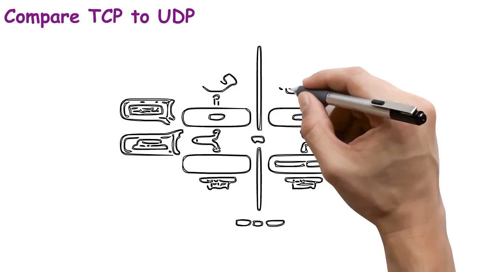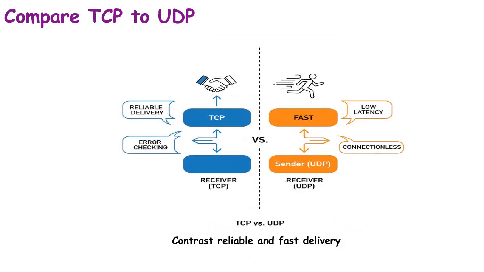Compare TCP to UDP. This topic explains how these two core transport protocols differ in reliability, speed, and usage. Think of TCP as certified mail and UDP as a quick postcard. One guarantees delivery, the other values speed. TCP uses connection-oriented communication, ensuring all data arrives in order without loss.